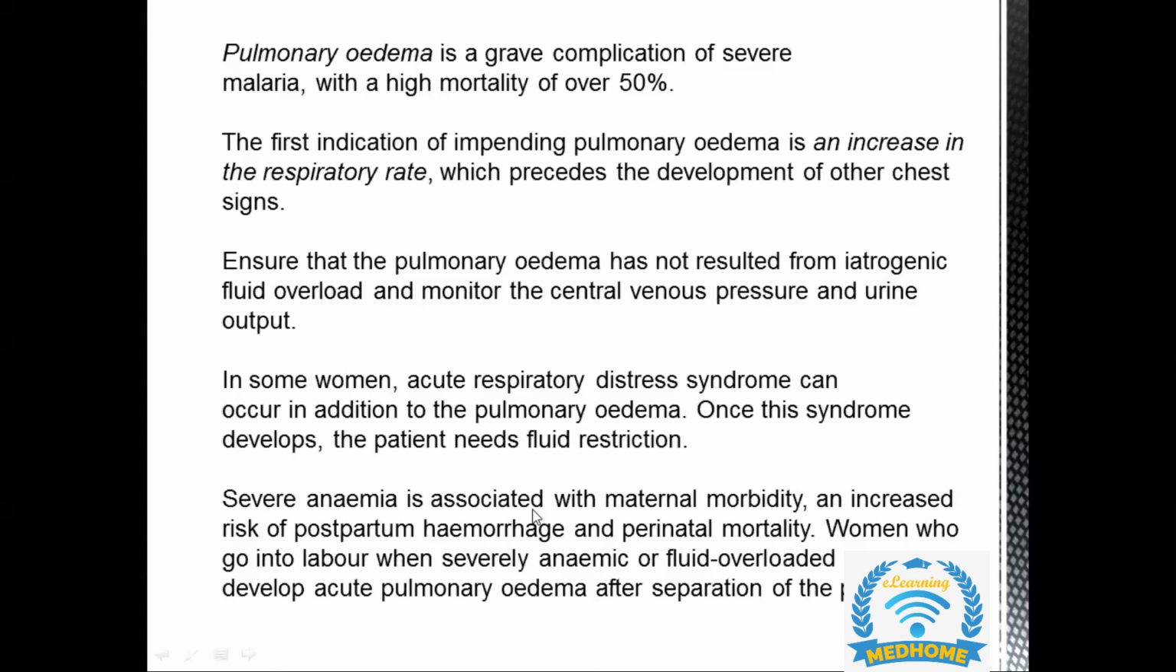Severe anemia. Why is it important for us to treat anemia in pregnancy? If it is because of malaria, it can cause maternal morbidity, causing increased risk of PPH, along with perinatal mortality. If she is in labor, she can go into severe anemia. There can be fluid overload resulting in pulmonary edema. So that is why it is very important to treat anemia of malaria in pregnancy.